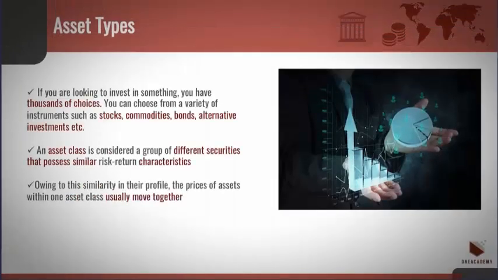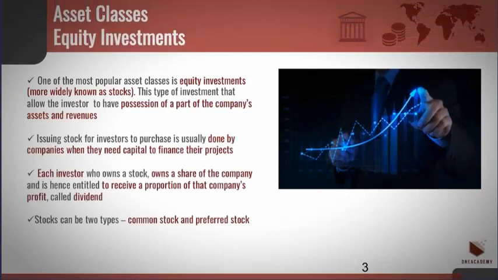If you are looking to invest in something, you have thousands of choices. You can choose from a variety of instruments such as stocks, commodities, bonds, alternative investments, etc. An asset class is considered a group of different securities that possess similar risk-return characteristics. The price of assets within one asset class usually move together. One of the most popular asset classes is equity investments, more widely known as stocks.